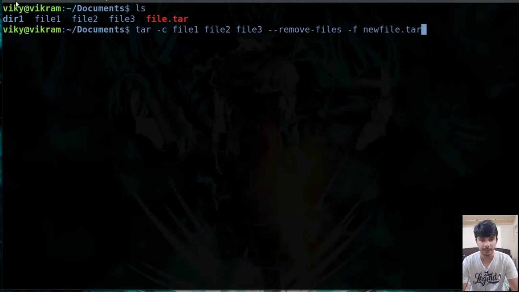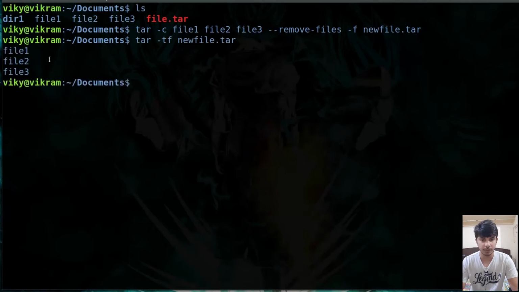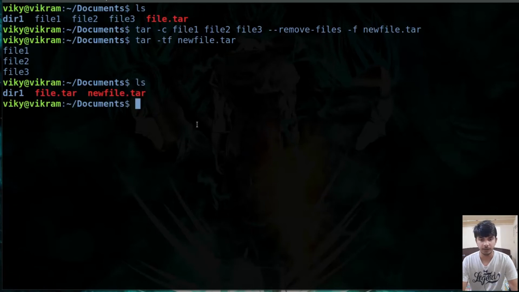Okay, in this case file1, file2 and file3 will be removed. So now if you see here new file, then you will see all the files are present in the tar file, and also if I do the ls, these files have been removed. Now let me clear it.